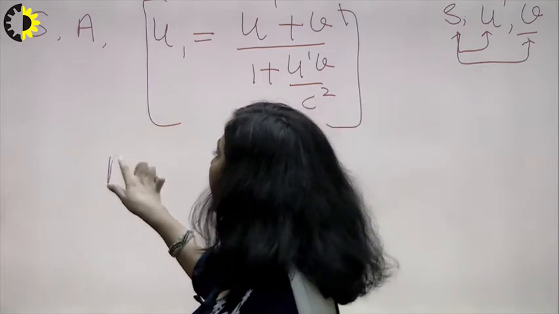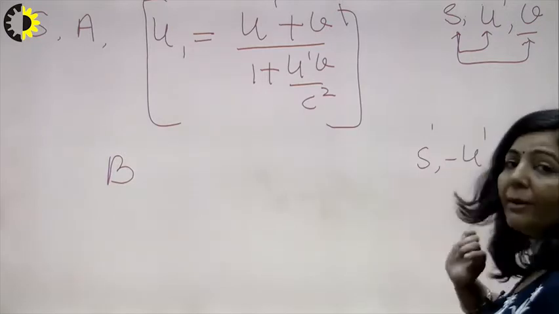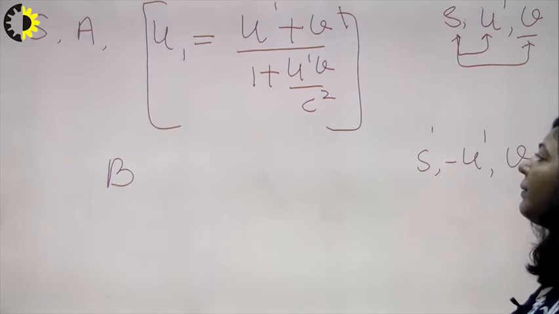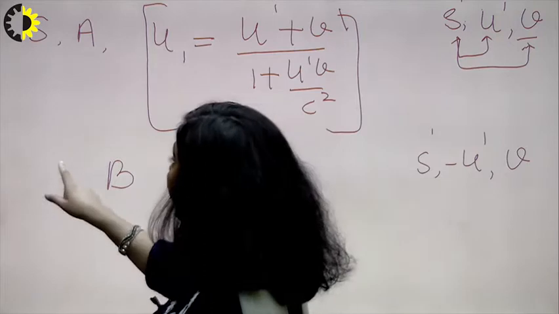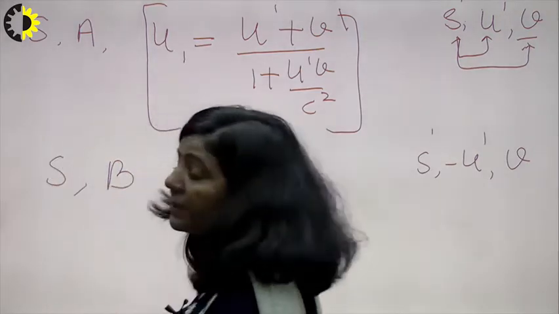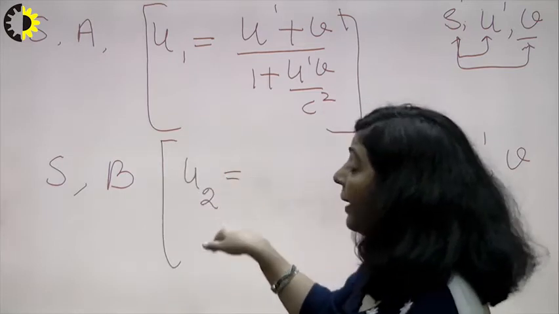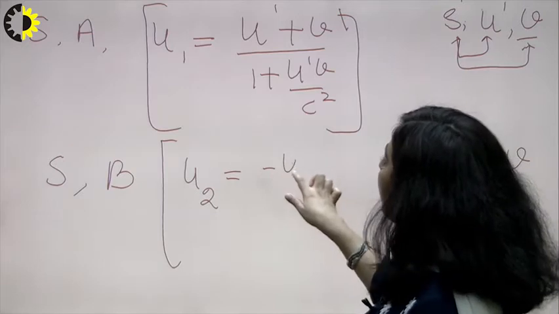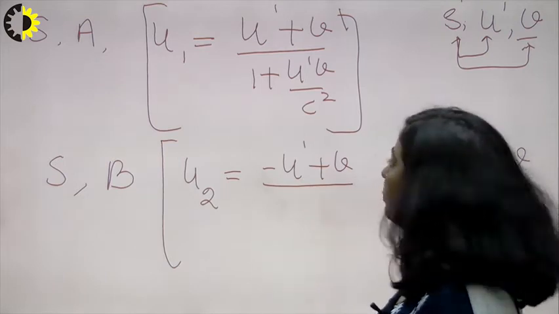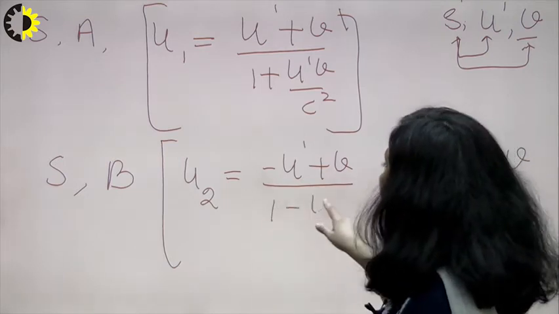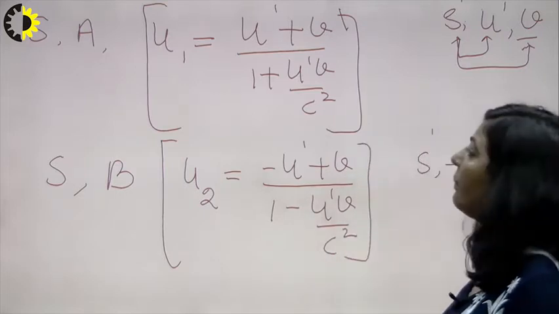Now you have a second particle B, traveling with -U' in frame S', and you also know that frame S' is moving with this constant velocity. If you want to write the speed of that same particle with respect to the observer sitting in frame S, you can use the addition theorem, and let that be represented by U2. Then U2 will be equal to (-U' + V) / (1 - U'V/c²), because now the particle is traveling with -U'. Same formula, but instead of U' you have -U' here.